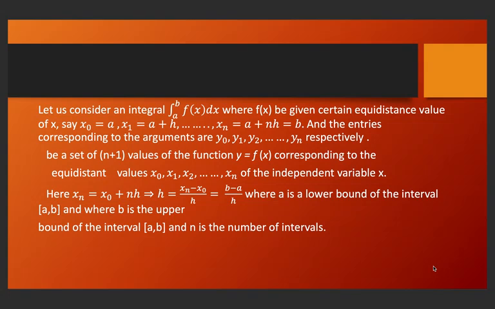They are a set of n+1 values of the function y = f(x) corresponding to the equidistant values x0, x1, x2, ..., xn of the independent variable x. That is, xn = x0 + nh, where h = (xn - x0)/n. It's basically the width of the interval, equals (b - a)/n, where a is the lower bound of the interval [a, b], b is the upper bound, and n is the number of intervals.